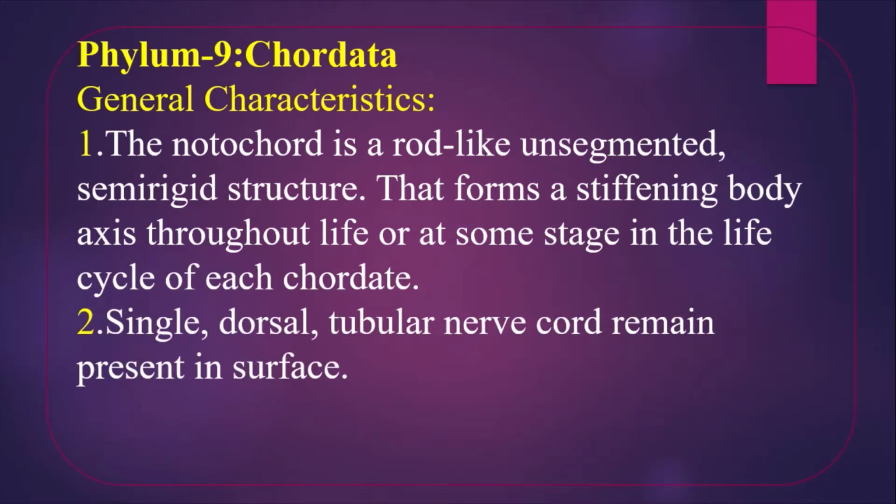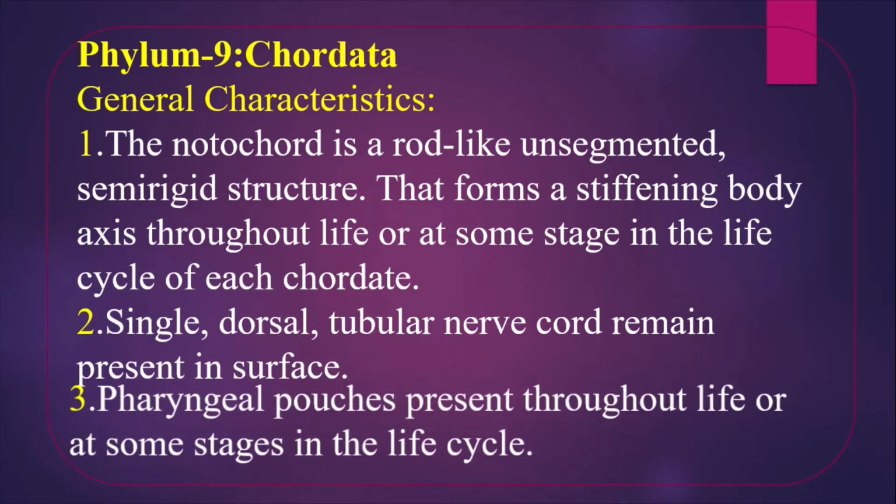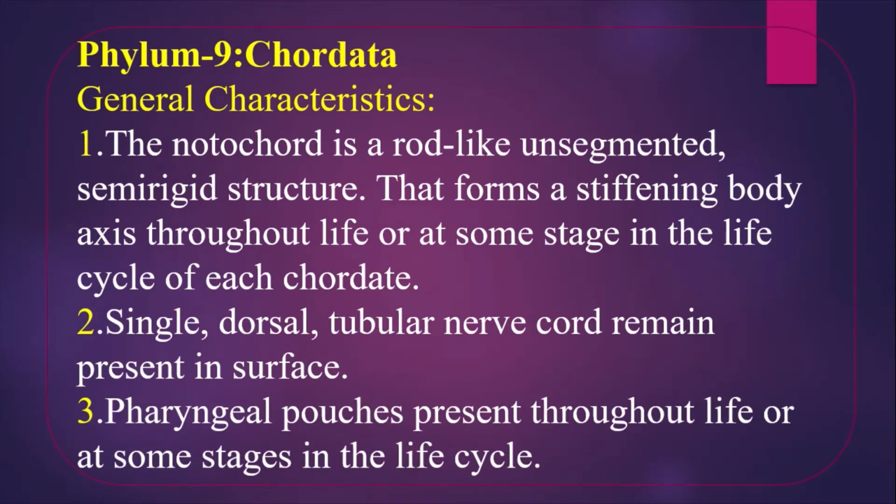Number 2, single dorsal tubular nerve cord remains present on the surface. Above the notochord, a part of the nervous system is present which is single, dorsal, tubular and called nerve cord. Number 3, pharyngeal pouches.